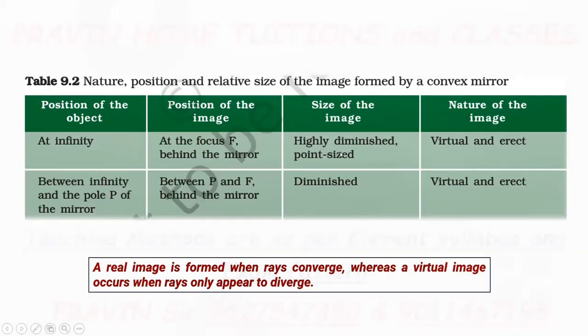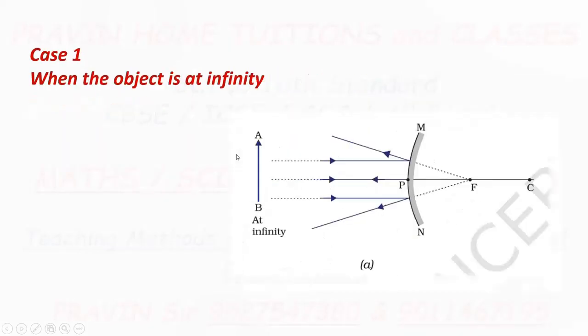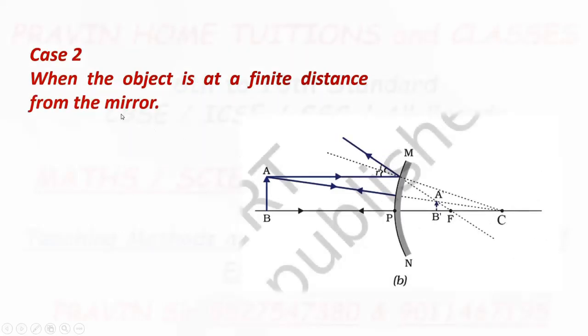It is point sized and it is formed at the focus.